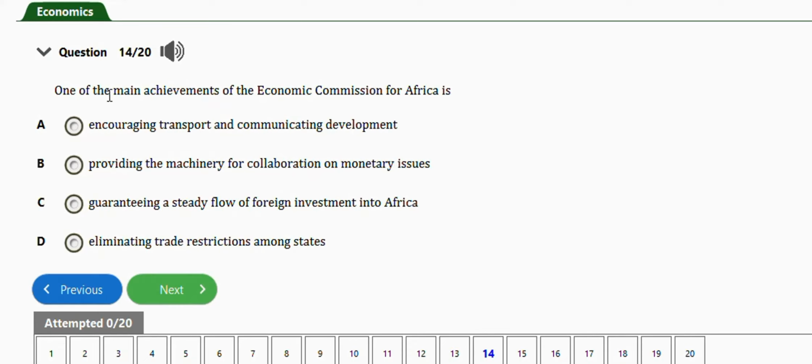It says one of the main achievements of Economic Commission for Africa is to encourage transport and communication development, provide a machinery for collaboration on monetary issues, guarantee a steady flow of foreign investment into Africa, eliminate trade restriction among states. Right answer is option A, which is encouraging transport and communication development. Next question is this one.